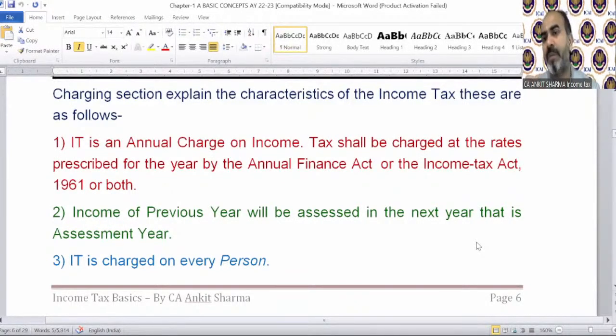That is, tax shall be charged at the rates prescribed for the year by the Annual Finance Act or the Income Tax Act 1961 or both. What is the meaning of annual charge of tax? Let me explain to you.